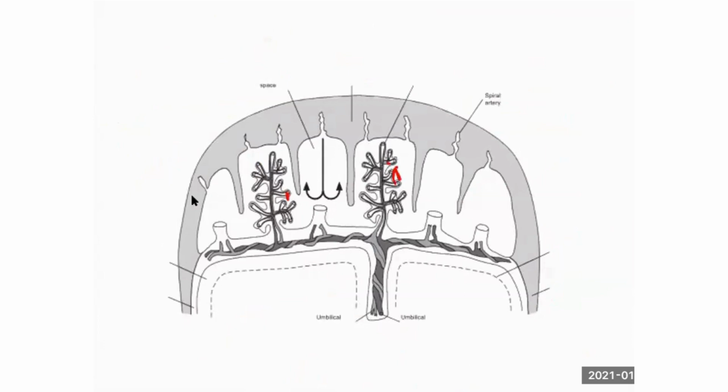So the spaces are called intervillous spaces, which contain maternal blood. So clear. So remember, placenta is developed from